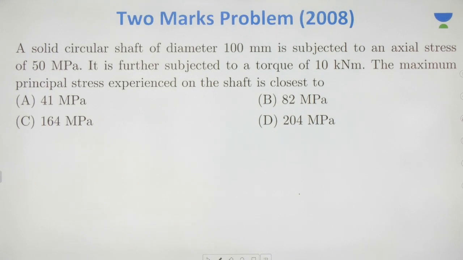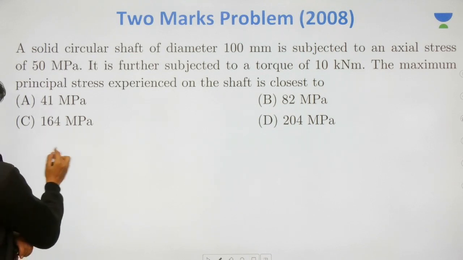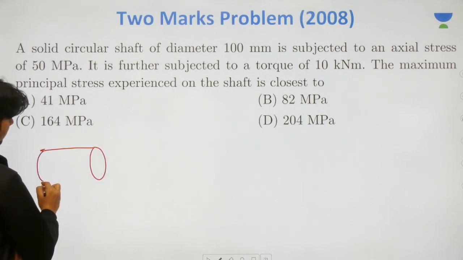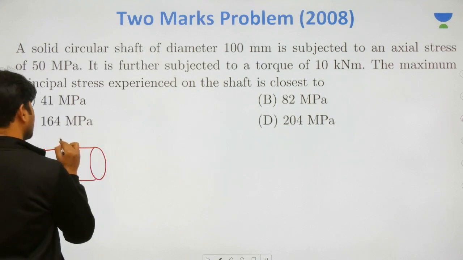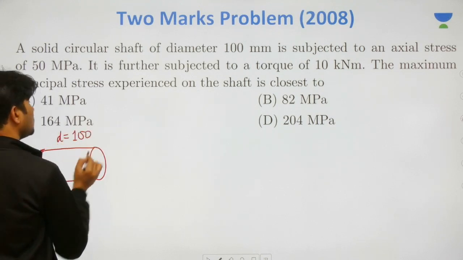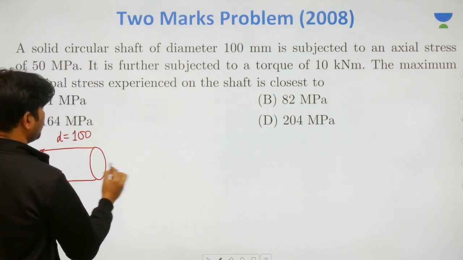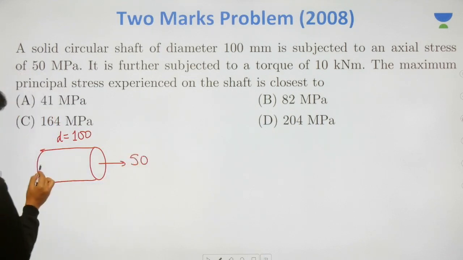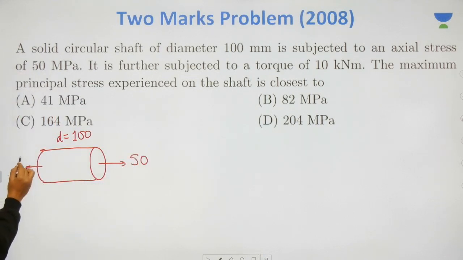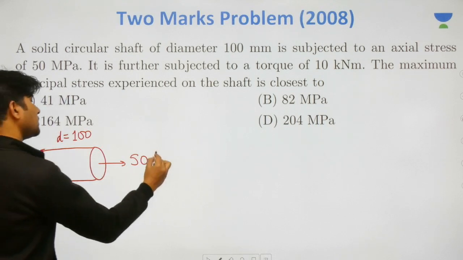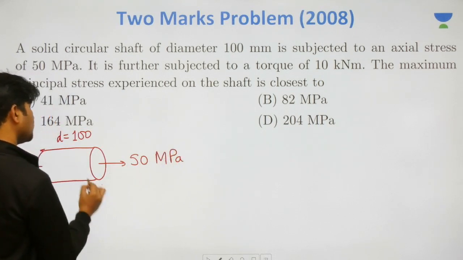The shaft has 100 mm dia and it is subjected to 50 megapascal axial stress. Now this is not the load, this is stress directly given to you.